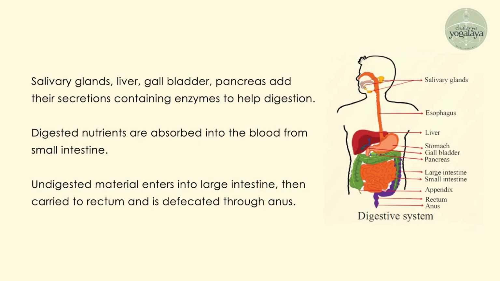Once the food reaches the small intestine, the presence of lipids in the small intestine triggers the release of a hormone known as cholecystokinin, which triggers the release of bile from the gallbladder. Bile contains bile salts that emulsify the fats, which means it breaks them into smaller droplets so that they can be digested.